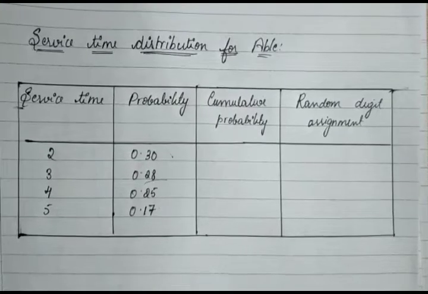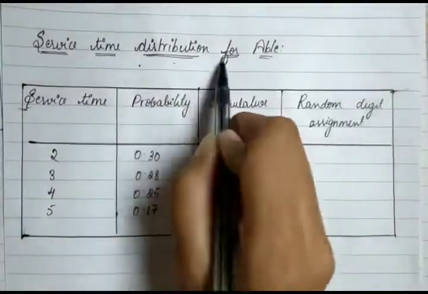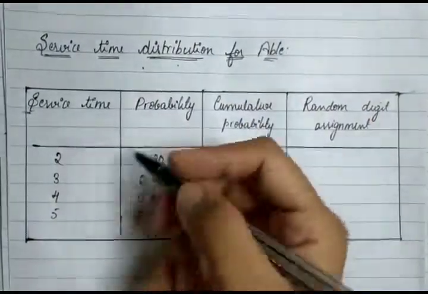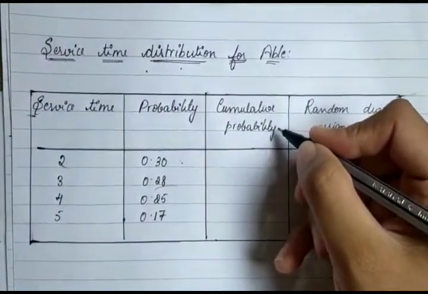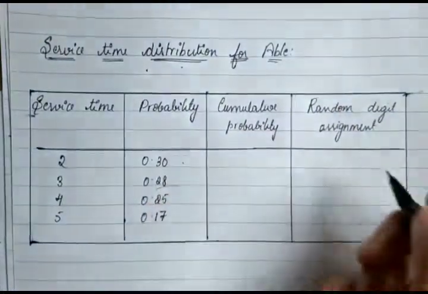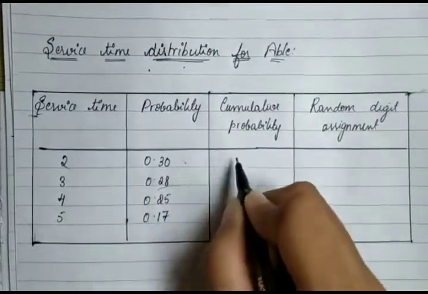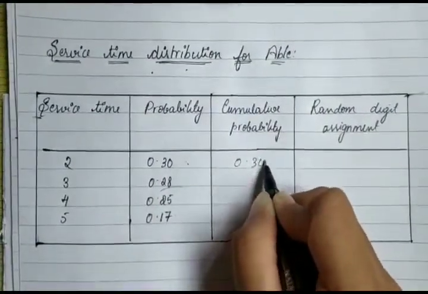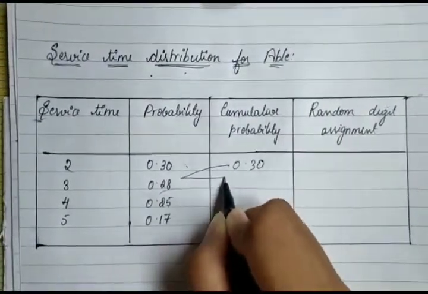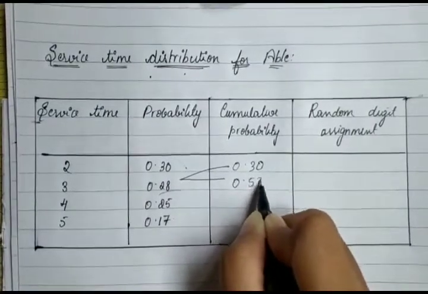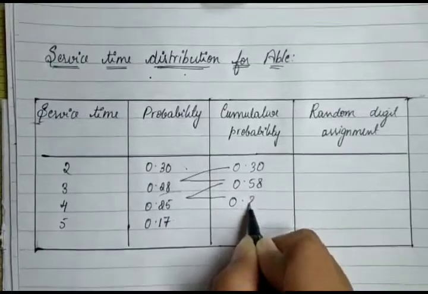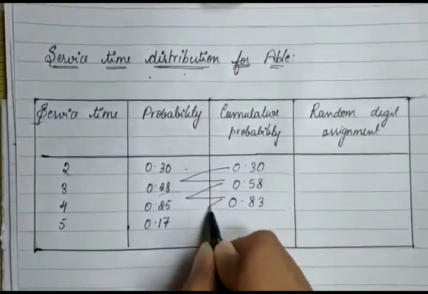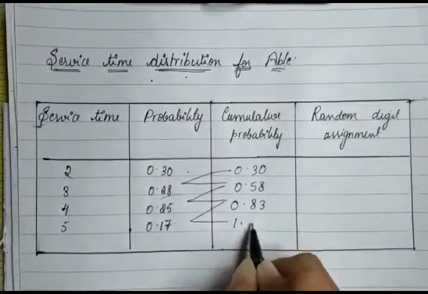Now let's calculate the service time distribution for Abel, where the service times and the corresponding probabilities are given. To calculate the cumulative probability, we add these probabilities. First is 0.30, then we add 0.28 to get 0.58, then add 0.25 to get 0.83, and then add 0.17 to get 1.